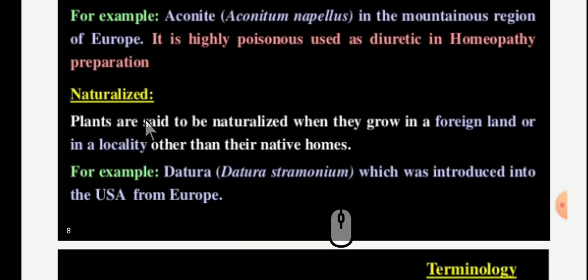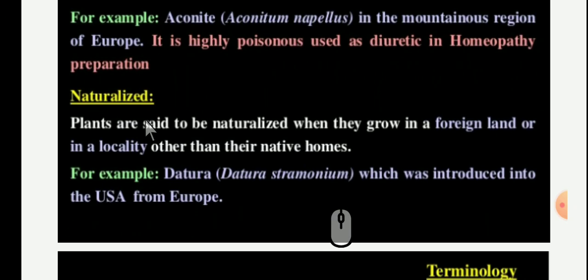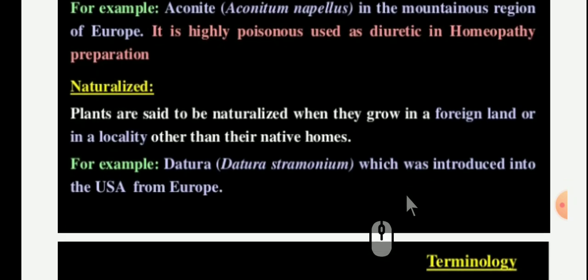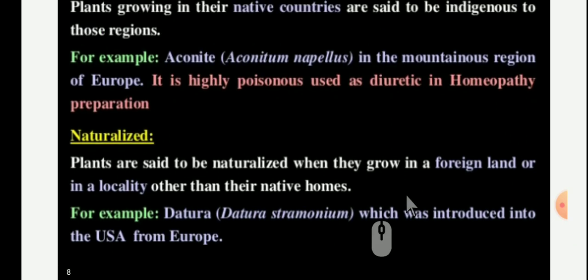What is naturalized? Plants are said to be naturalized when they grow in a foreign land or in a locality other than their native homes. For example, Datura stramonium, which was introduced into the USA from Europe. That is, it grows in a foreign land. Its journey started from Europe to the USA. That's naturalized.